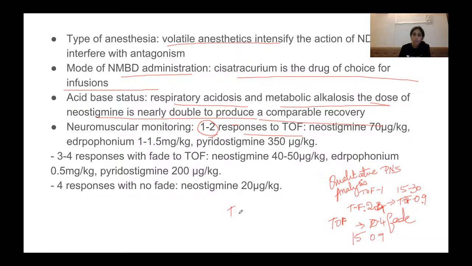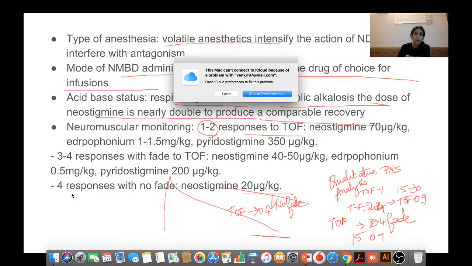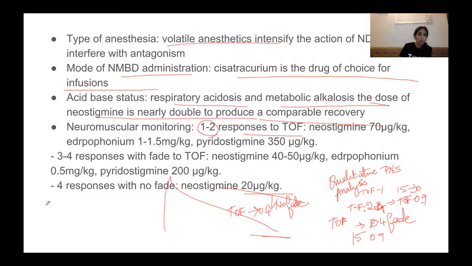Now, when your TOF ratio is 0.4 and you don't have a fade, you can give a low dose of neostigmine, which is 20 microgram per kg. That is no fade. This is your qualitative. Now I'll talk about your quantitative.